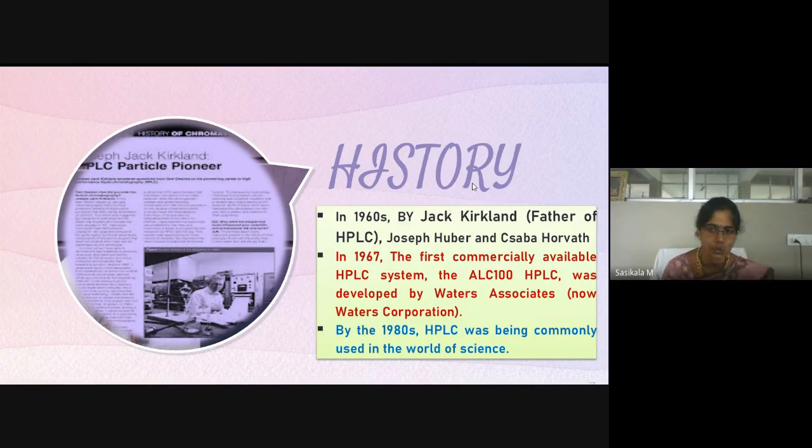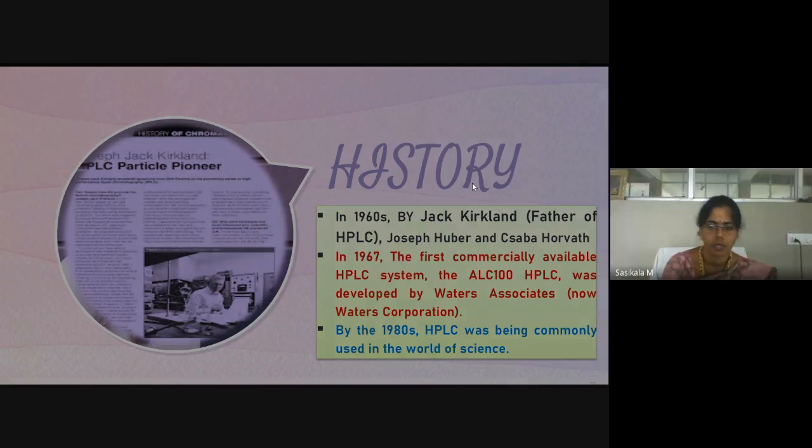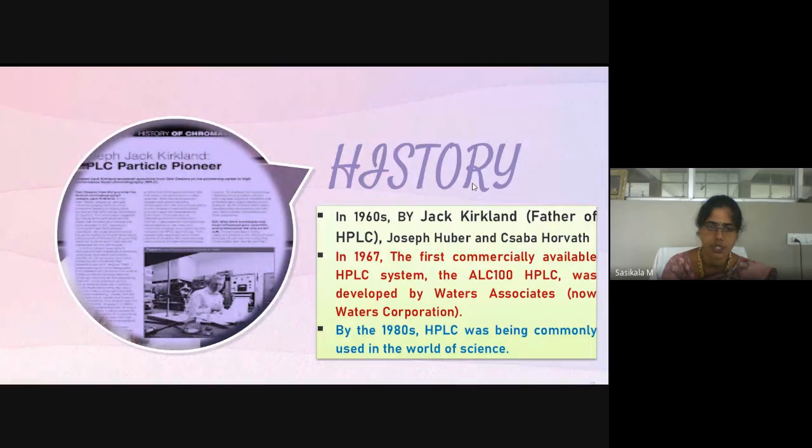Since you are going to use HPLC in common for quality control of biological molecules, you must know the history of HPLC, when it was developed and by whom it was developed. The HPLC system which we have in our institution is a Shimadzu-made HPLC. A company called Shimadzu made this HPLC.